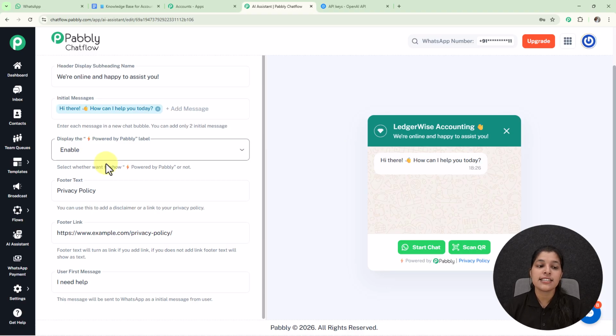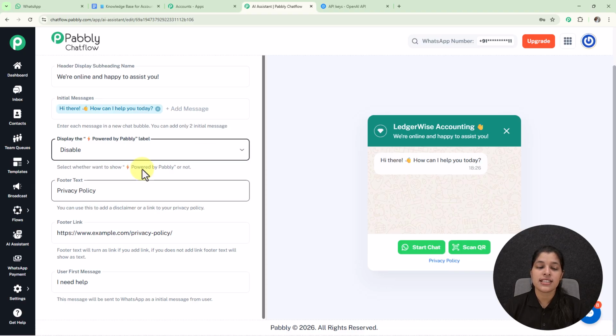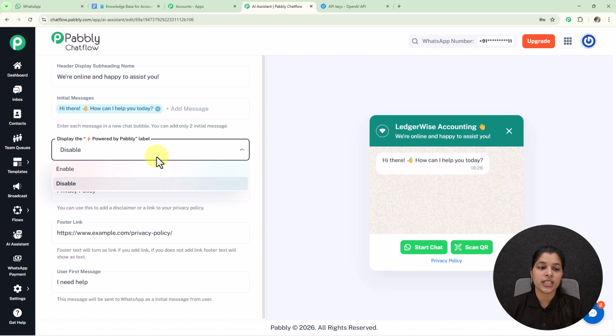Now we are getting this field for display the powered by Pabbly label, which is already enabled, and here you can see the powered by Pabbly label can be seen on the footer section of the AI assistant. Now let's change it to disable and see the changes, and here as I have clicked over this disable, the powered by Pabbly label has been disappeared, but I am going to keep it as enable.